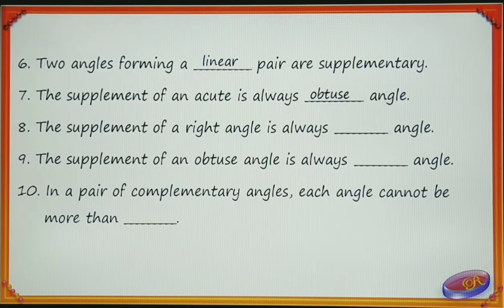Eighth one, the supplement of a right angle is always dash angle. Answer is right angle. Ninth one, the supplement of an obtuse angle is always dash angle. Answer is acute.